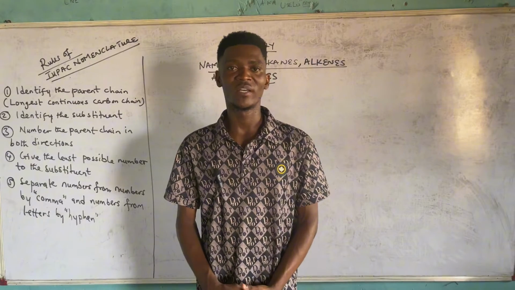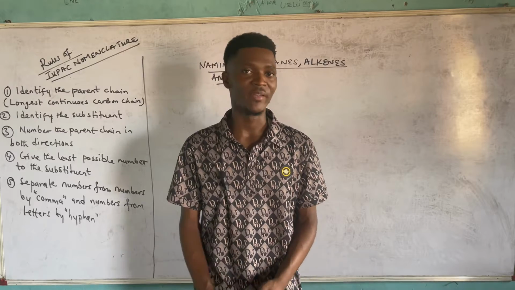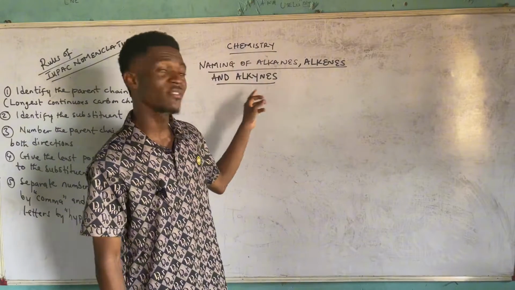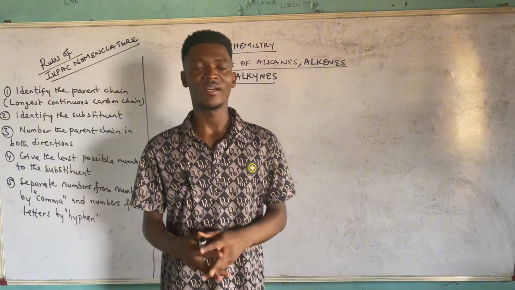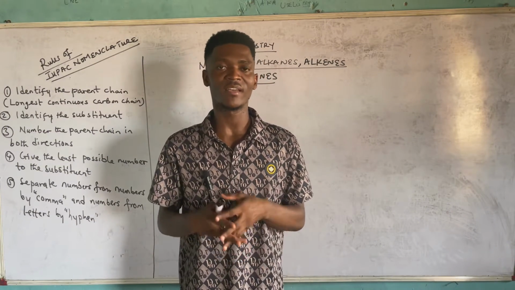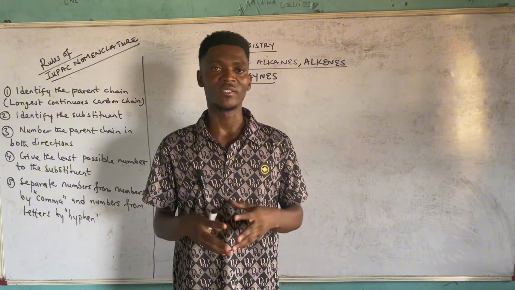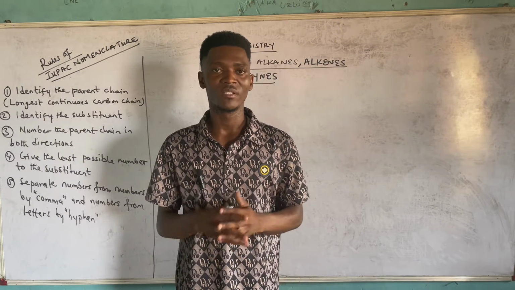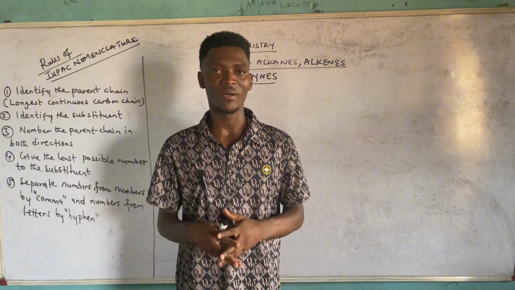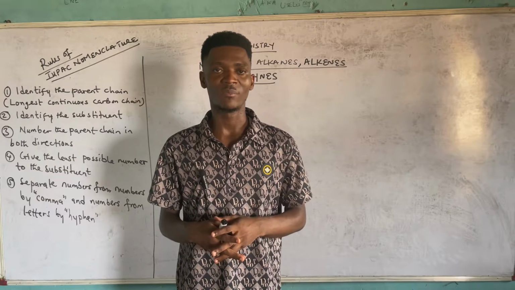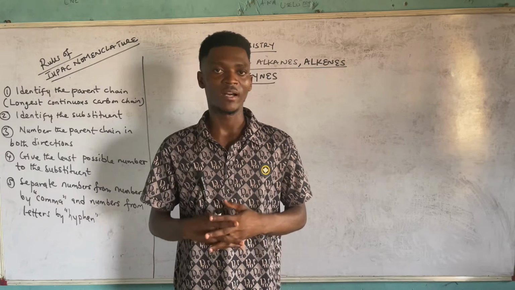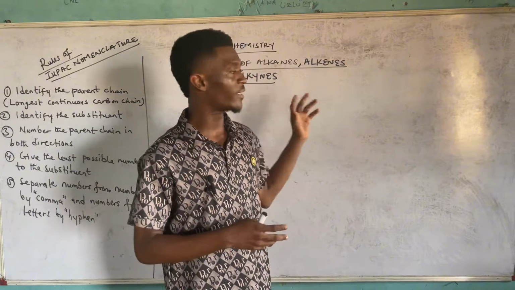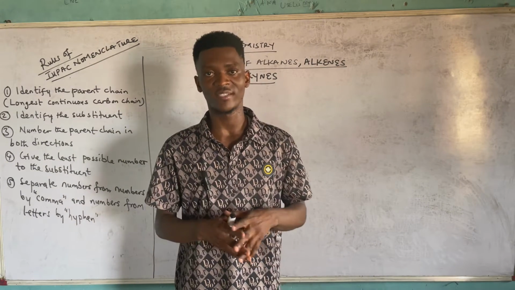Today we are going to be having a video lesson on the naming of alkanes, alkenes and alkynes. Now this group of organic compounds happen to fall under the aliphatic hydrocarbons, of which I've explained in one of my previous videos. I explained about the hydrocarbons, letting you guys know about the two divisions of hydrocarbons, aliphatic and aromatic. So this group of organic compounds, they fall under the aliphatic, alright?